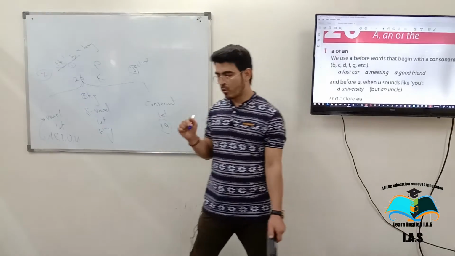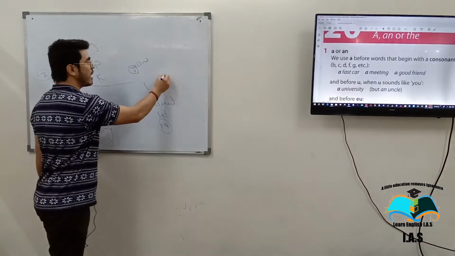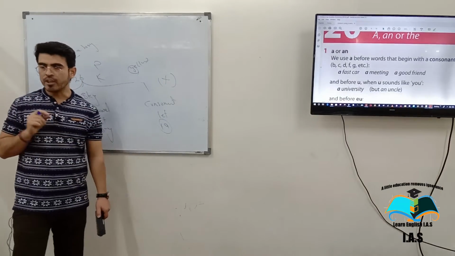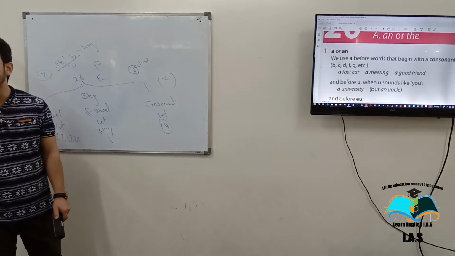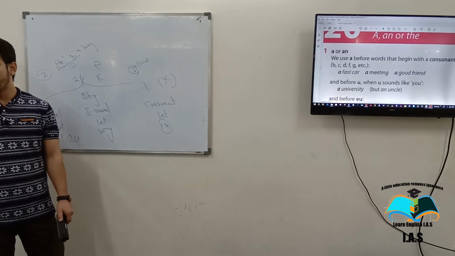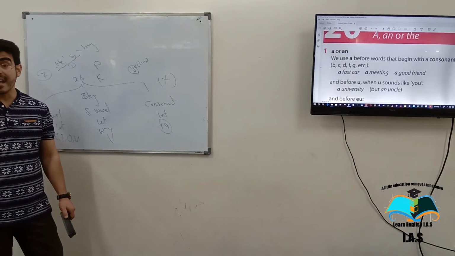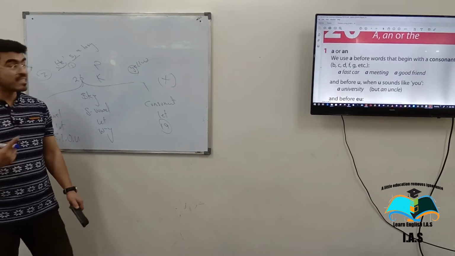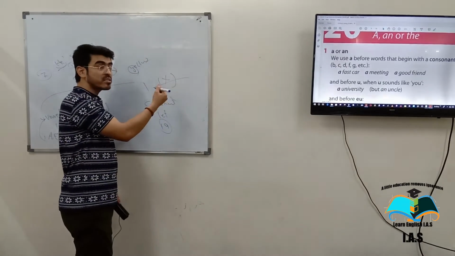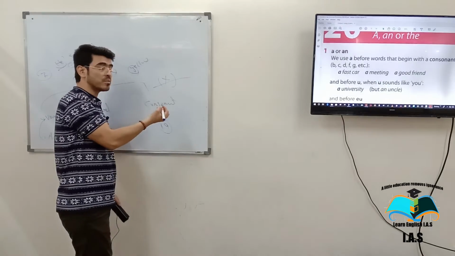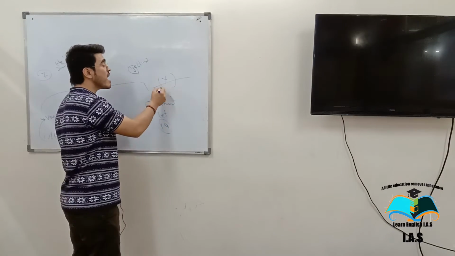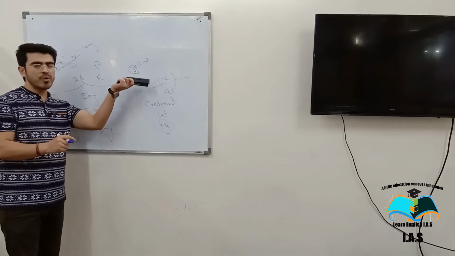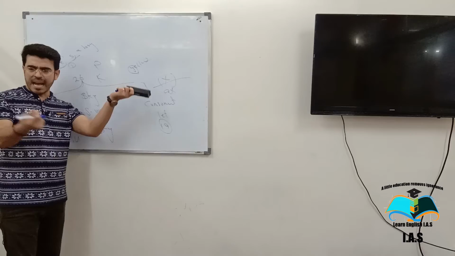Now let me tell you one thing more. If you think about X, X is also a vowel-sounding letter. You know why? Because it starts with the vowel sound, which is a. So if a word starts with X, you're not using a, you're using an.